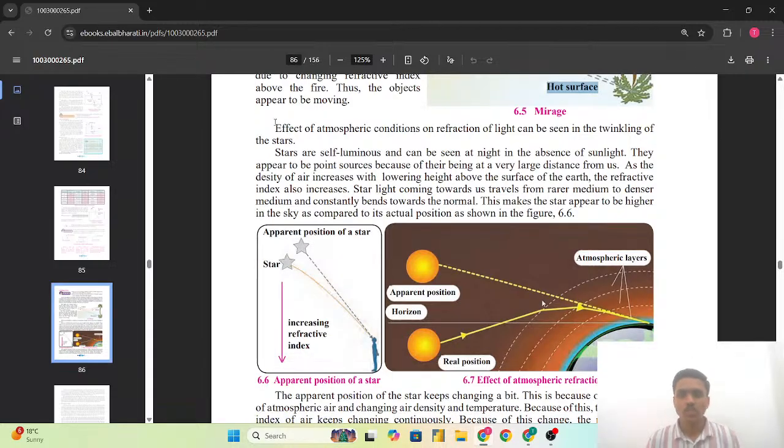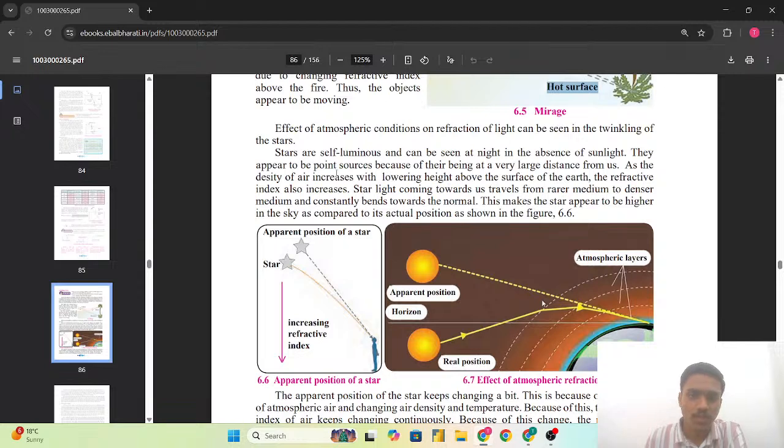Effect of the atmospheric conditions on the refraction of the light can be seen in the twinkling of the stars. और जो इफेक्ट है एटमॉस्फेरिक कंडीशन में अगर हम देखेंगे तो रिफ्रैक्शन ऑफ द लाइट का जो इफेक्ट है वो जो स्टार्स हमें ट्विंकलिंग अपीयर होते हैं. So do the stars actually twinkle, do they have their own twinkling characteristics or not? So for that, we are going to see about that here. So stars are self-luminous and can be seen at night in the absence of the sunlight. They appear to be point sources because of their being at a very large distance from us.